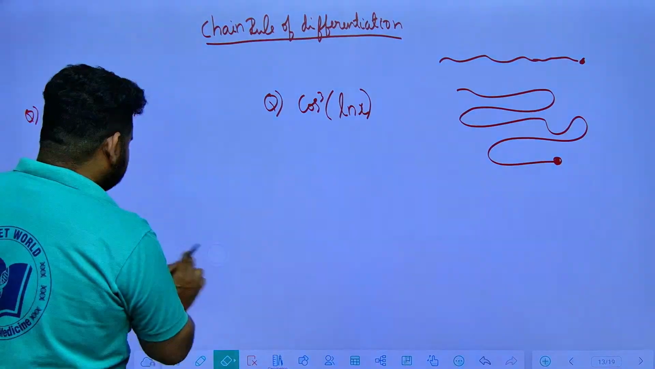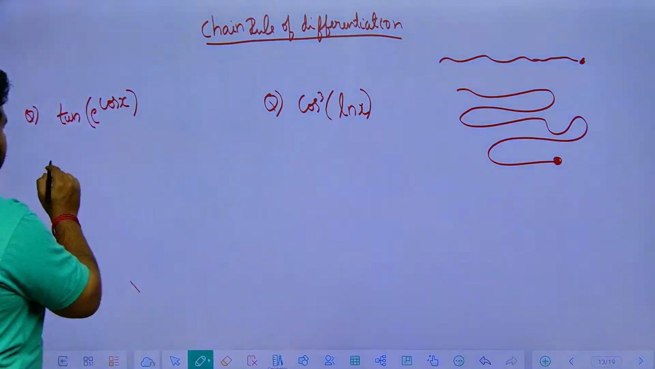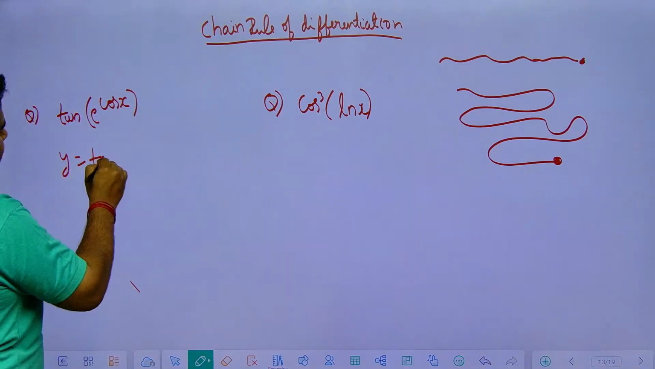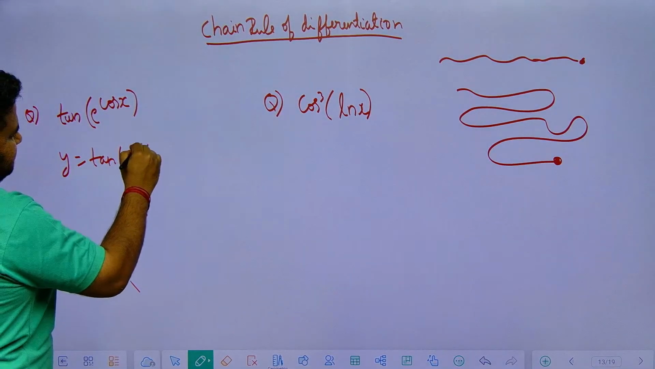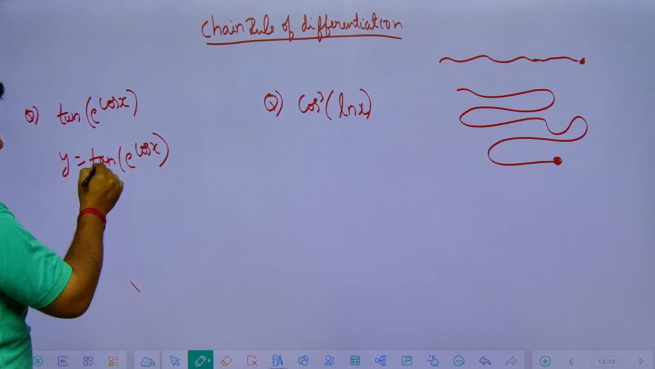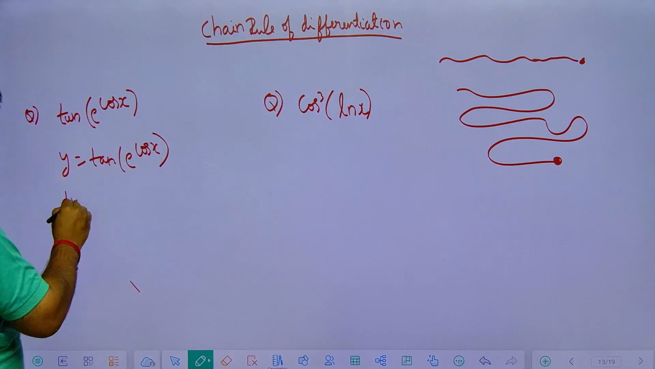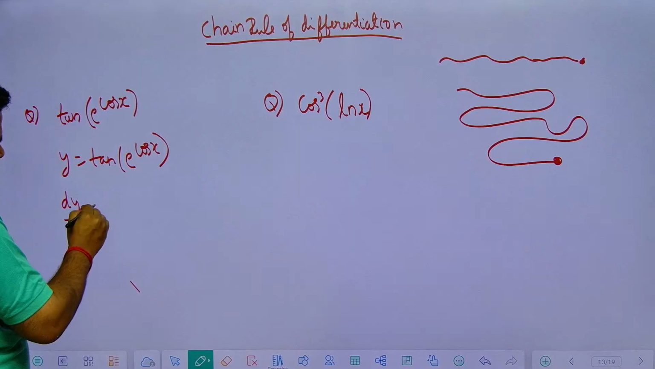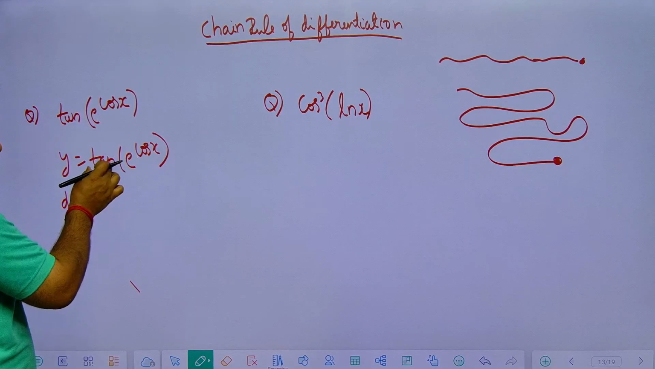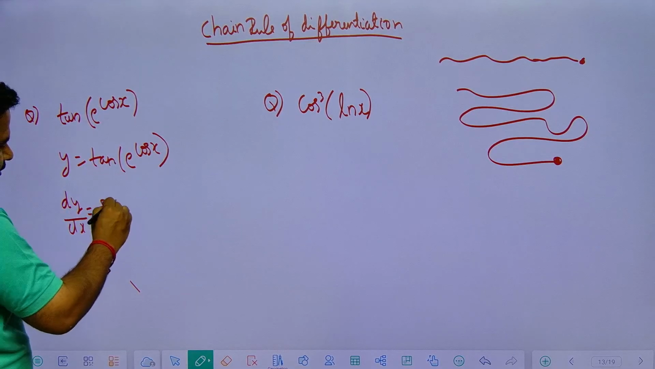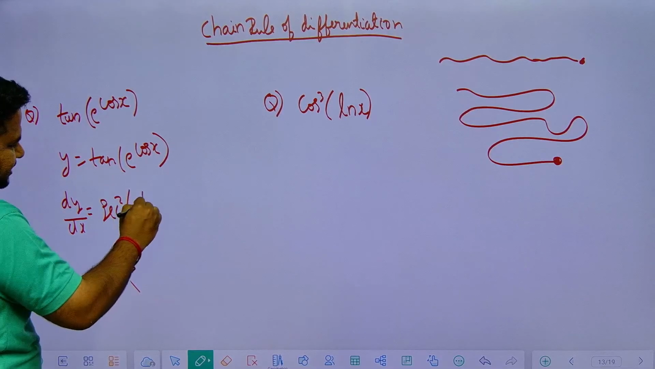So for this, let us do some example questions. Given y is equal to tan of e power cos x. Outside what we are having? Tan. dy by dx of tan is what? Forget about this, derivative of tan is secant square. Inside what is there? e power cos x.